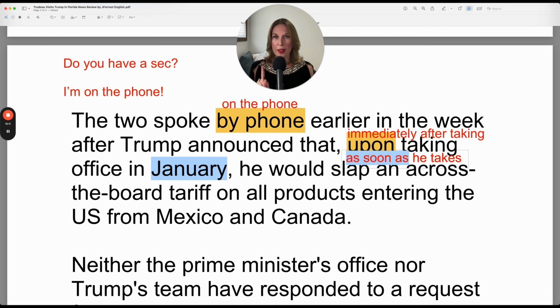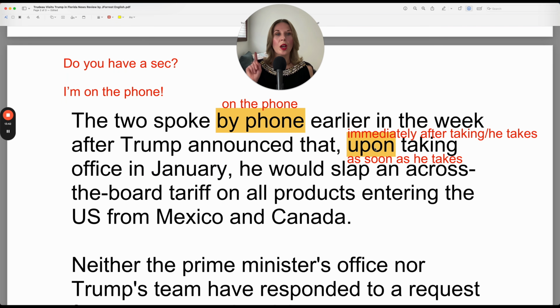If you use as soon as, you can't use the gerund next. You have to use the subject and then the present simple. As soon as he takes. So not the future simple, the present simple, as soon as he takes. Now you could also say immediately after he takes office, but you couldn't say upon he takes office. So remember these different structures.